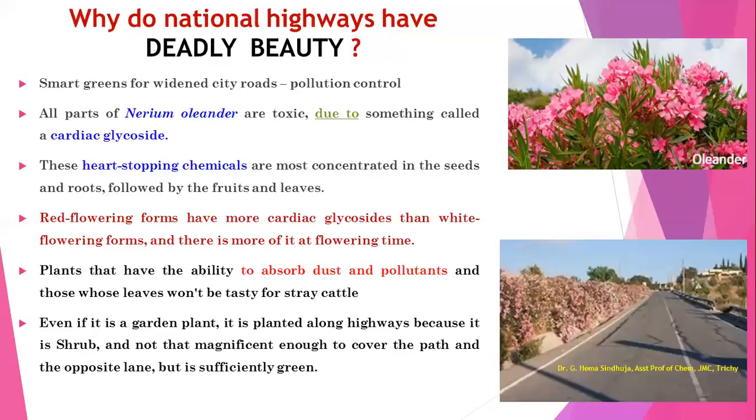Even if it is a garden plant, it is planted along highways because it is a shrub that does not grow tall enough to cover the path on the opposite lane. We can see the opposite lane. So hence it is sufficiently green. For all these reasons, this Nerium oleander plant is planted on the widened city roads.